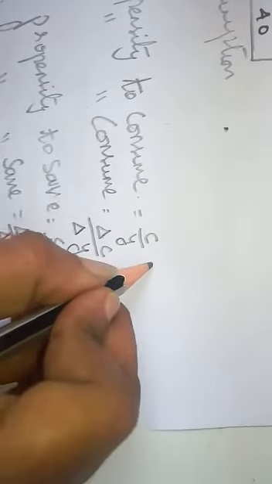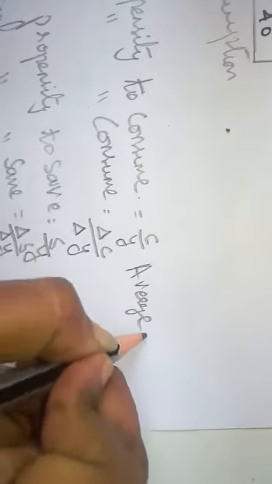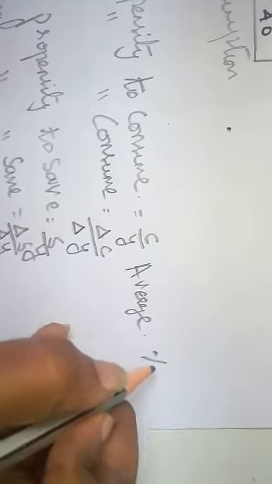Usually the average is expressed in the form of a percentage and the marginal in the form of a fraction. So this is all about consumption.